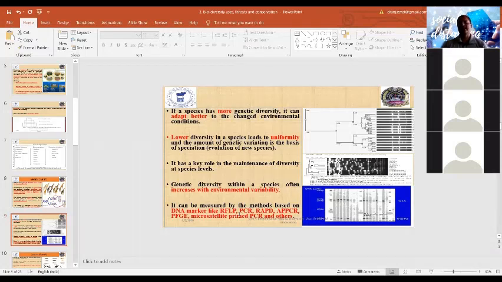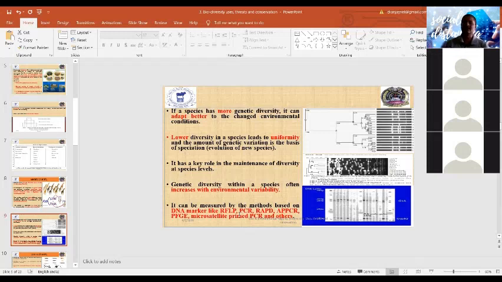may increase with variations among the environmental conditions. We can determine the different levels of diversity among living organisms by different techniques, like the use of various DNA markers: restriction fragment length polymorphism, PCR, that is polymerase chain reaction, RAPD PCR, that is random amplified polymorphic DNA PCR, AP-PCR, that is arbitrarily primed PCR, pulsed field gel electrophoresis, microsatellite primed PCR. So these are various methods that are mainly used.